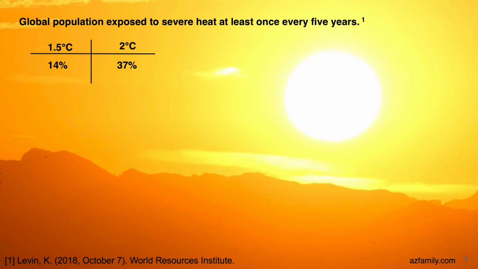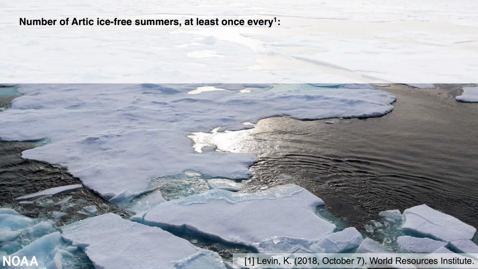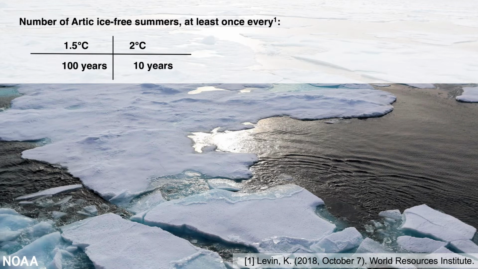A third of the population is going to be exposed to severe heat if we continue to go to 2C, and this would happen at least once every 5 years. For Arctic ice-free summers, at least once every 100 years for 1.5C versus every 10 years for 2C. So a magnitude difference.